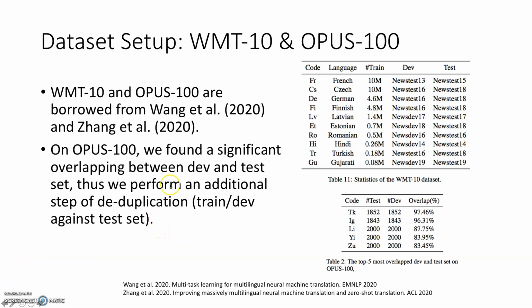So here's the dataset we use in our work. We borrowed WMT10 from Wang et al. and OPUS-100 from Zhang et al. Noticeably, on OPUS-100, we found a significant overlap between the training set and test set. So we perform an additional step of deduplication, essentially deduplicating the training set against the test set.